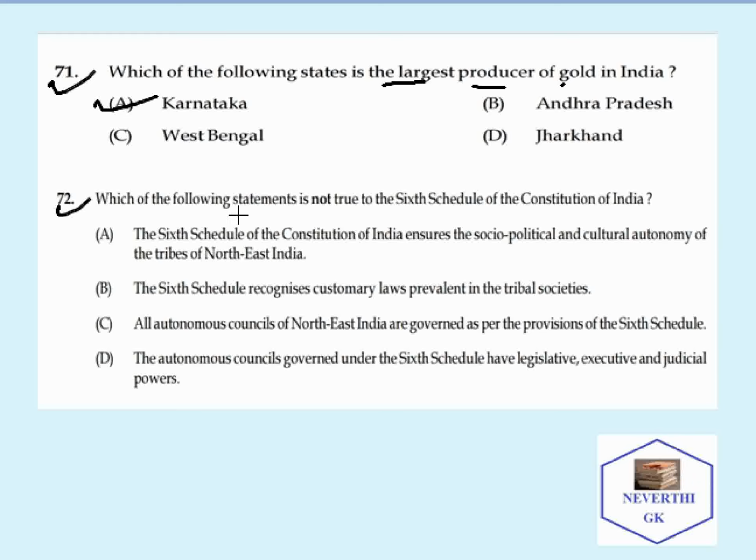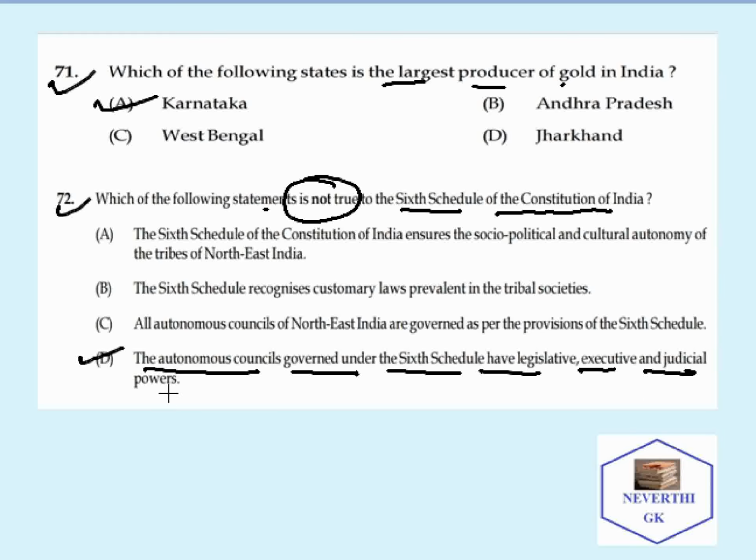Next, move to the next question. Which of the following statements is not true about the sixth schedule of the Constitution of India? The correct answer is that the autonomous councils governed under the sixth schedule have legislative, executive, and judicial power.